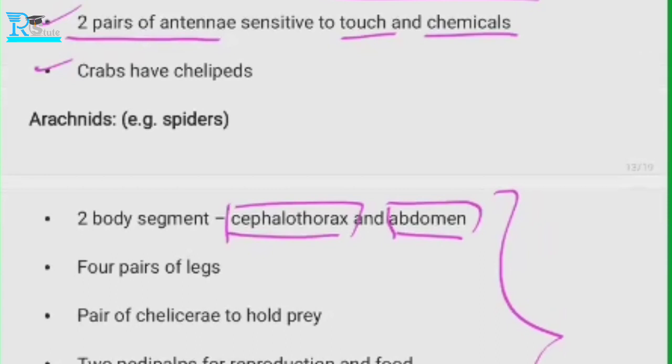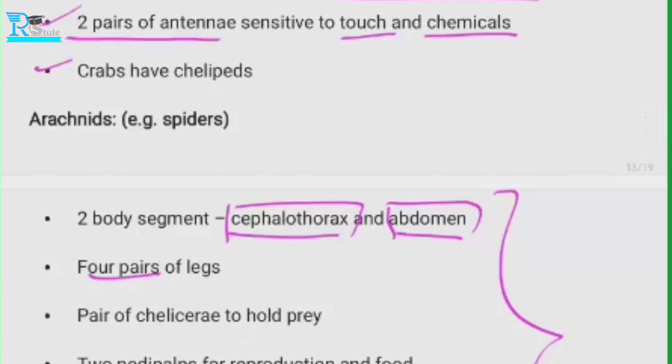Right. So arachnids have two body segments, the cephalothorax and abdomen. They have four pairs of legs. Remember, that means eight legs. Four pairs means they have eight legs. And they have a pair of chelicerae to hold prey. So they have two.